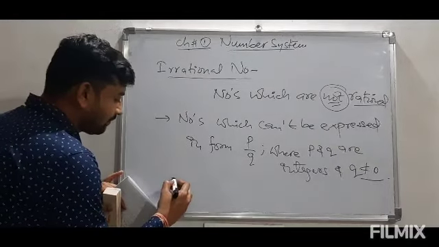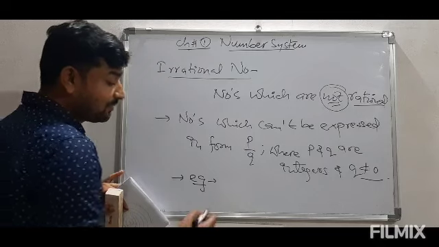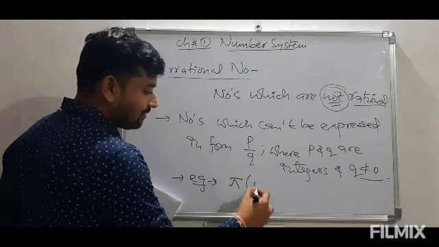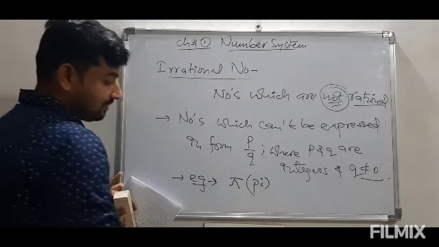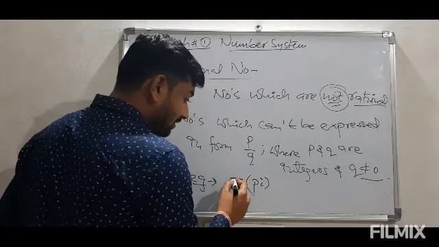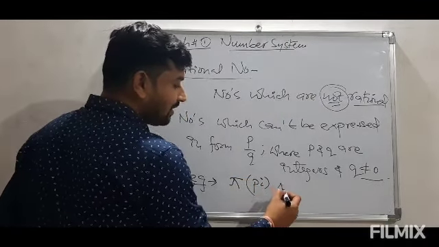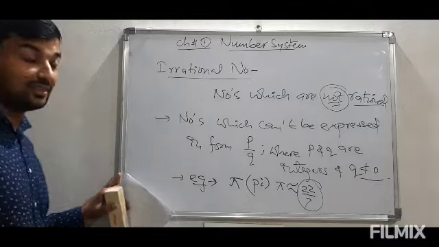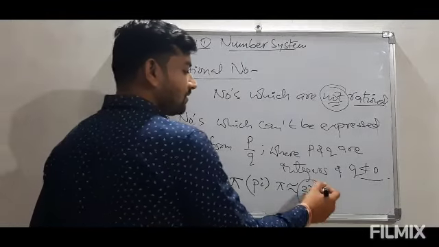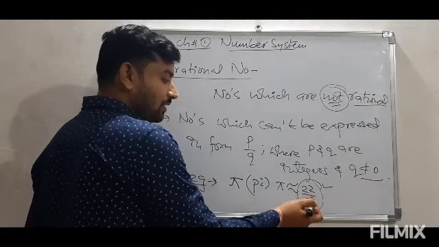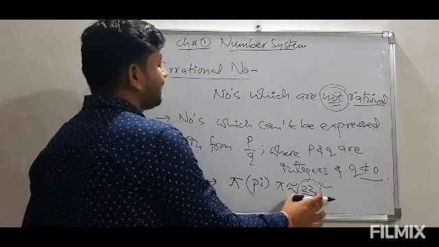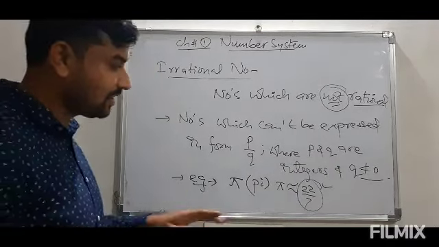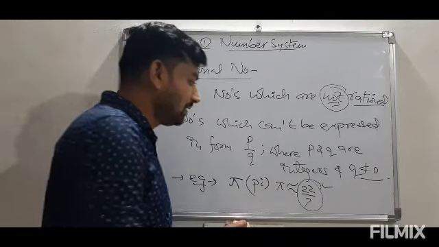Now, certain examples of irrational numbers. The most common is pi. Pi is an irrational number. It is a surprising thing that pi is irrational, as you know that pi is written as 22 by 7. Then how can it be an irrational number? That I will discuss later. Actually, that 22 by 7 we cannot keep as rational. There is a certain reason. Whenever I discuss the decimal expansion of rational and irrational numbers, I will discuss this point there.